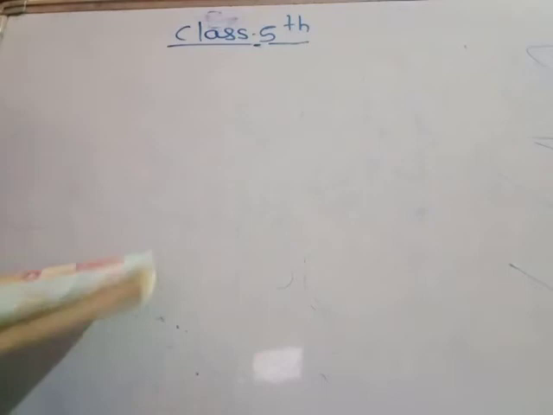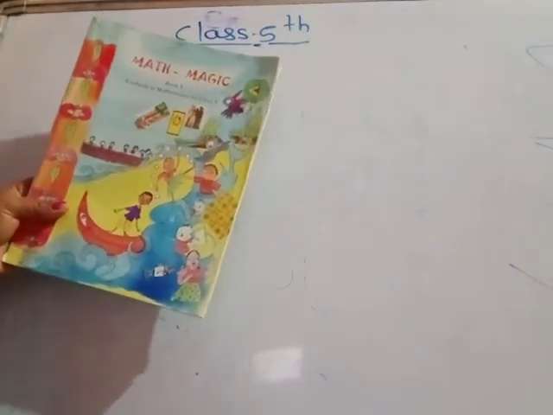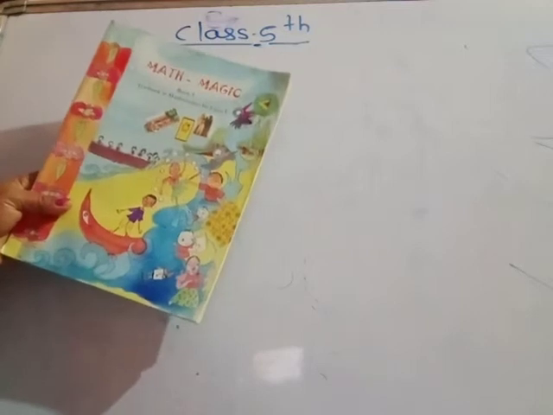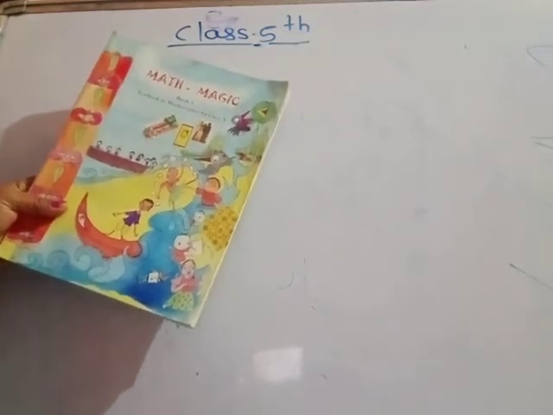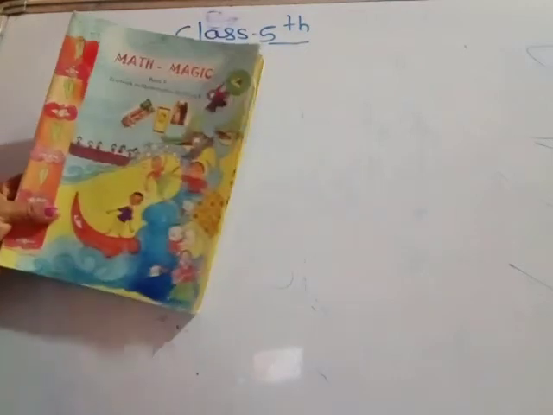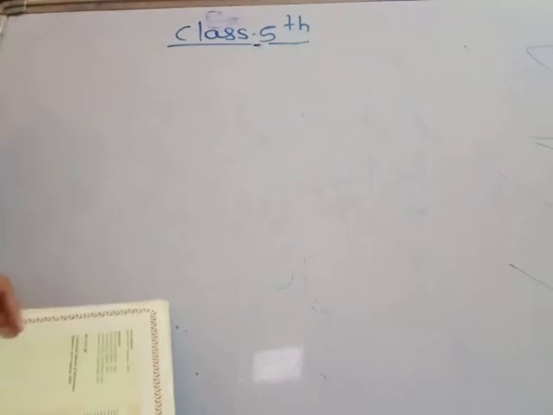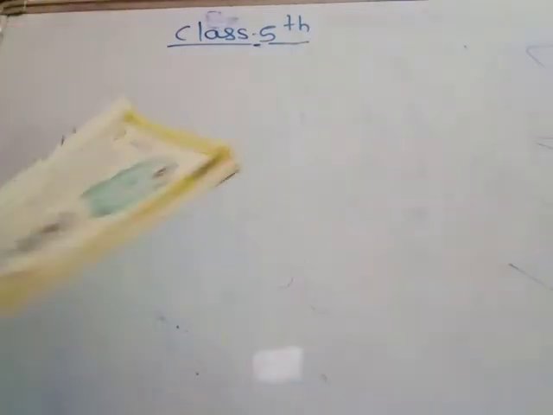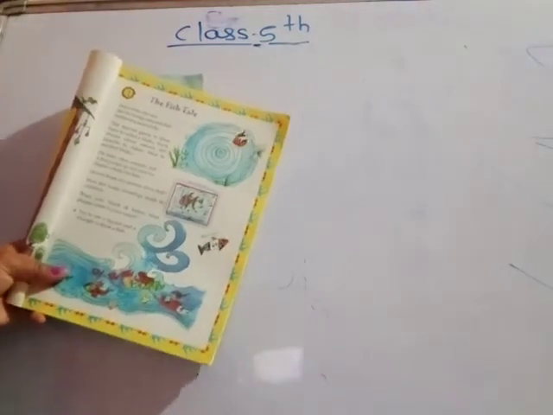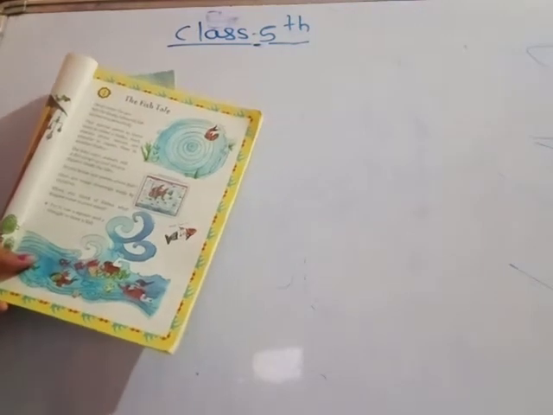All of you see this book, this NCERT math book. This book is available in school. This NCERT math, science. All of you take this book. See, in this NCERT book, the first chapter is the Fish Tail. Here you see different types of fish pictures.